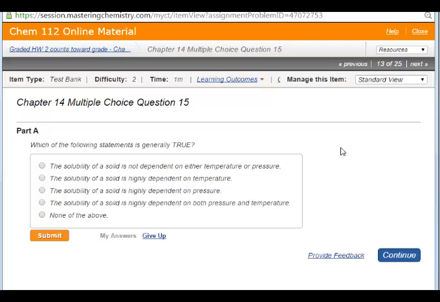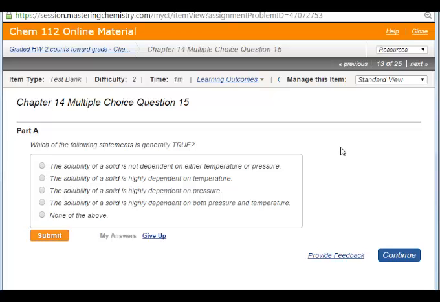So question number 13 is mostly just a knowledge type question. Which of the following statements is generally true? We'll look at all 5 of them and see which is the truest. The solubility of a solid is not dependent on either temperature or pressure. Now that's just not true. We know solubility of solids increases with temperature. And the pressure can have some effect too, but it doesn't matter. Solubility of a solid is not dependent on either, and it's not true.